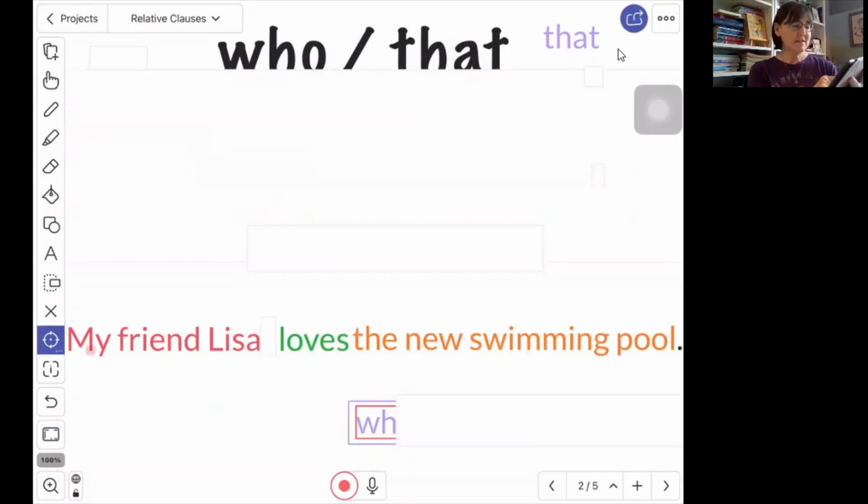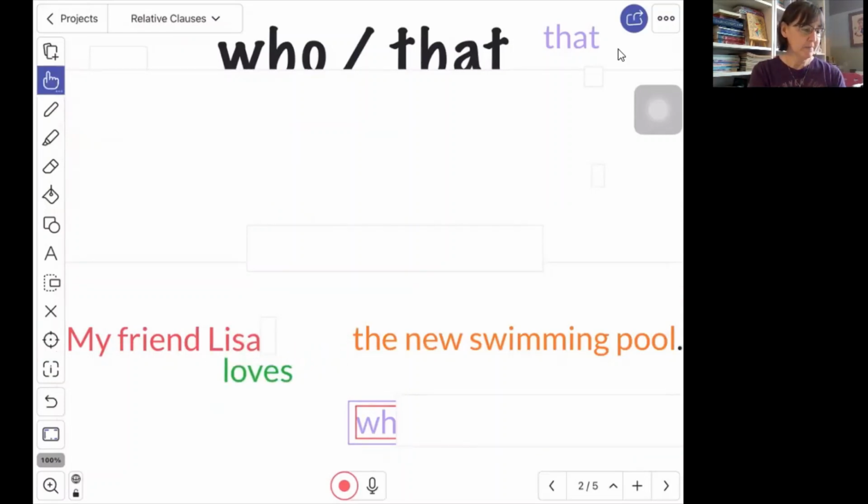This sentence says, my friend Lisa loves the new swimming pool. In this sentence, we know exactly who we're talking about because I give the name. So my friend Lisa. I don't need any more information in order to know who I'm talking about. But I can give you more information. I can choose to give you more information. I don't have to. It's not required. It doesn't define who Lisa is, but I can tell you more about her.